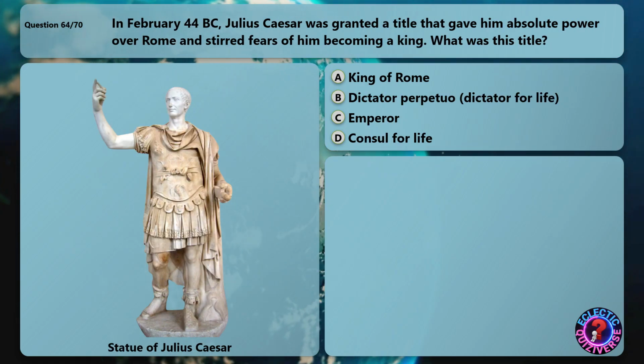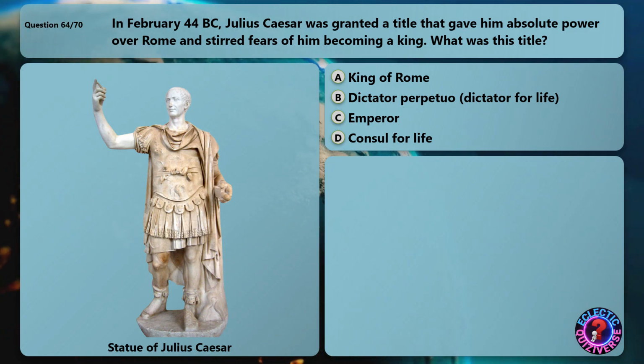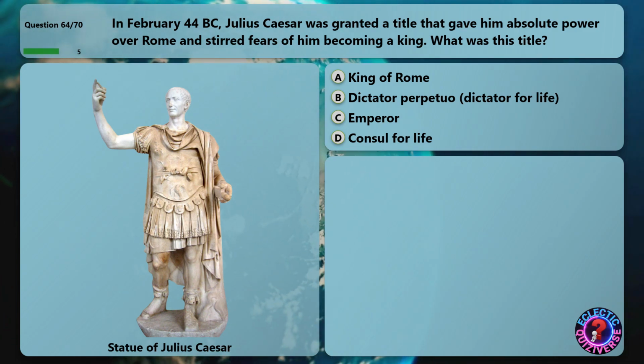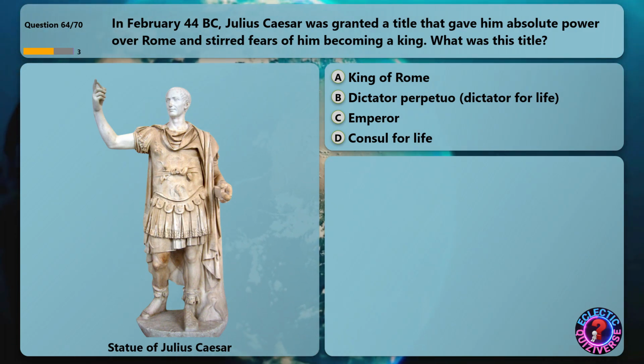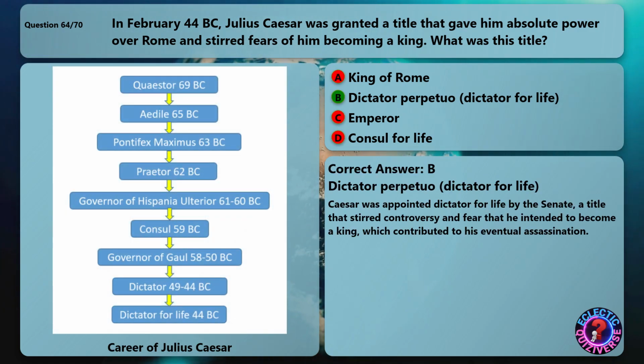In February 44 BC, Julius Caesar was granted a title that gave him absolute power over Rome and stirred fears of him becoming a king. What was this title? The correct answer is Dictator Perpetuo, dictator for life. Caesar was appointed dictator for life by the Senate, a title that stirred controversy and fear that he intended to become a king, which contributed to his eventual assassination.